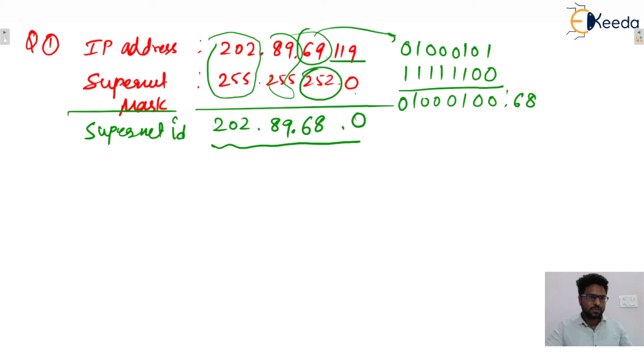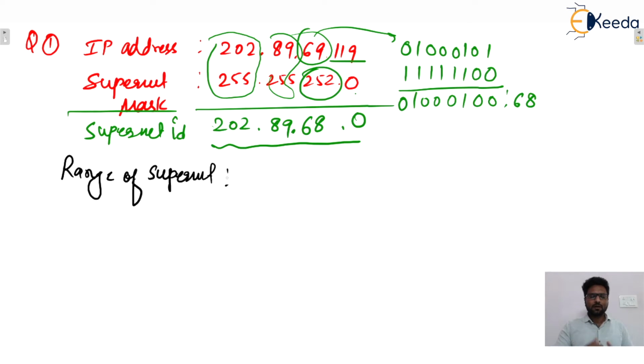Now next question is, what is the range of this supernet? Range of supernet means, after combining, we need to find out all the IP addresses in this particular supernet, isn't it? Because this IP address belongs to class C, in class C supernet bits will be borrowed from network ID bits.